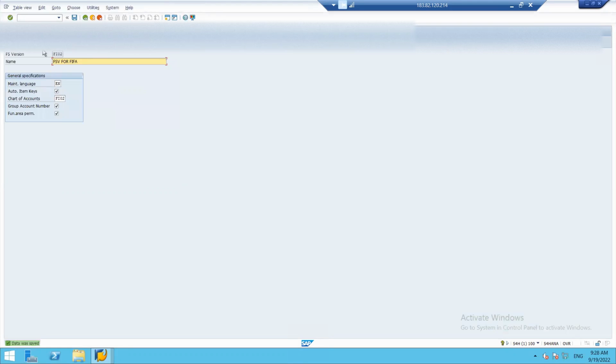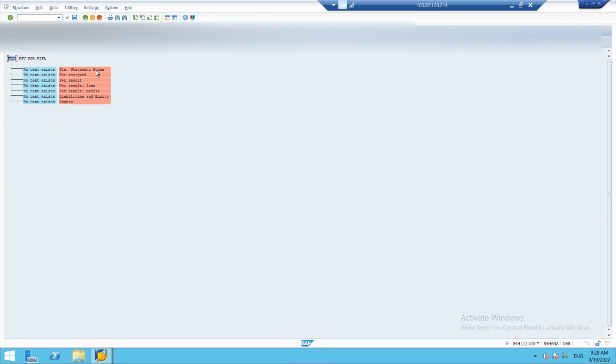Okay. Now financial statement items. It is taking time. There may be some errors. So this is how it is going to look. It's just a basic structure.